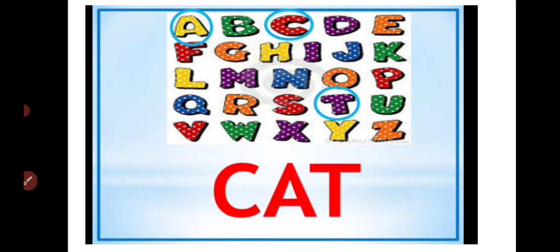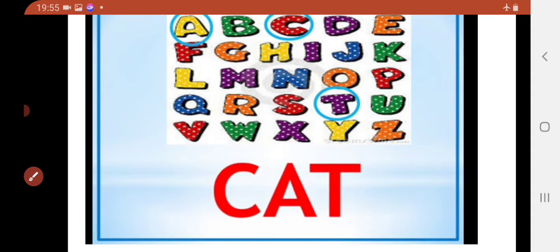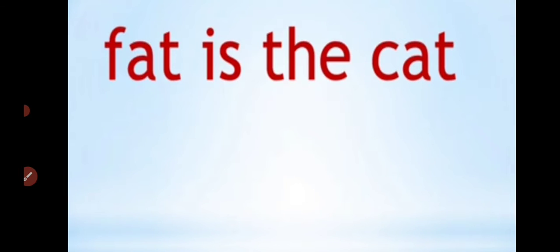So let's pick up three letters like C, A, T. Now put these letters together to form the word, that is CAT, cat. Children, we have made a few more words. They are: fat, is, the, cat.